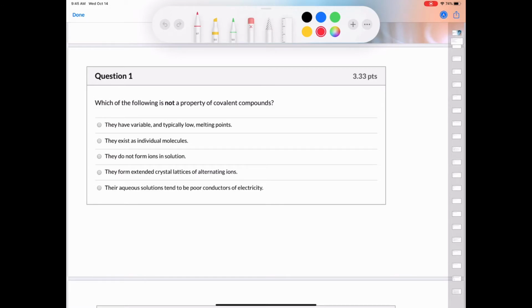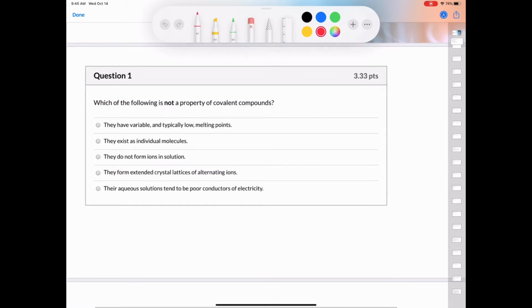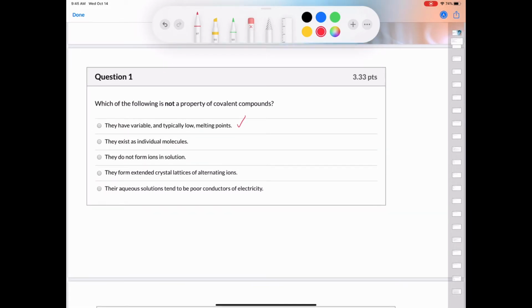The first says they have variable and typically low melting points. This is true. They exist as individual molecules. This is also true. They do not form ions in solution. Also true. The next one, they form extended crystal lattices of alternating ions. This is not a property of covalent compounds. This is a property of ionic compounds. And then finally, they're poor conductors of electricity when they are in an aqueous solution, and that is true. They are non-electrolytes because they don't form ions in solution.